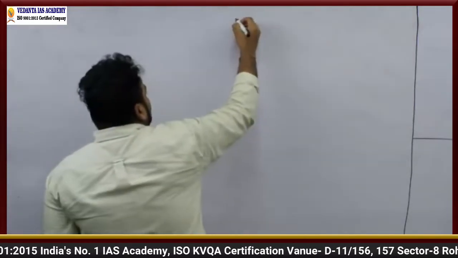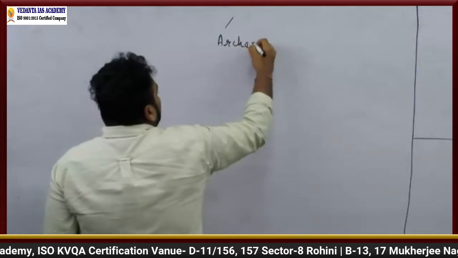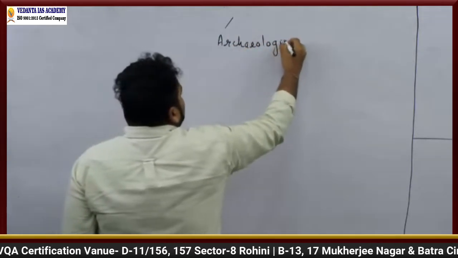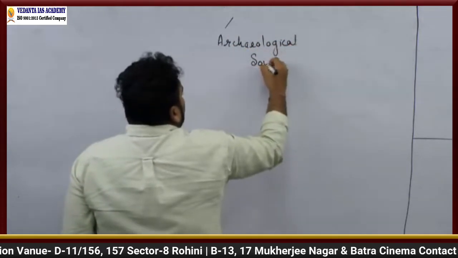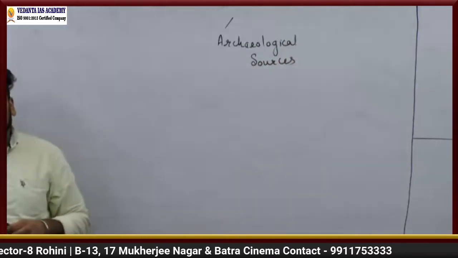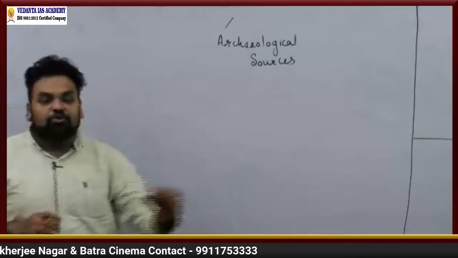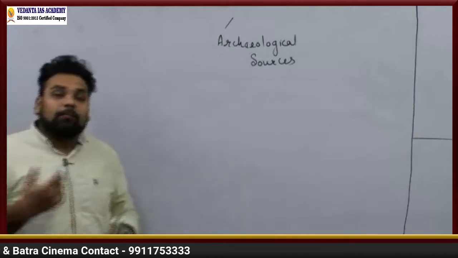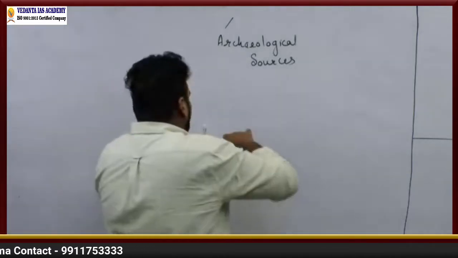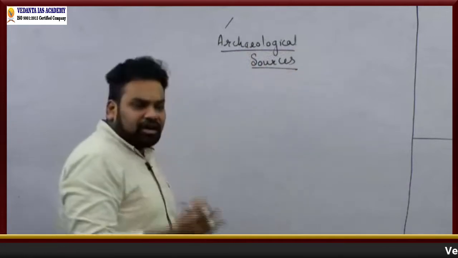So the first is archaeological sources, right? So these are important sources which tell us about the history of any society, any economy, right?